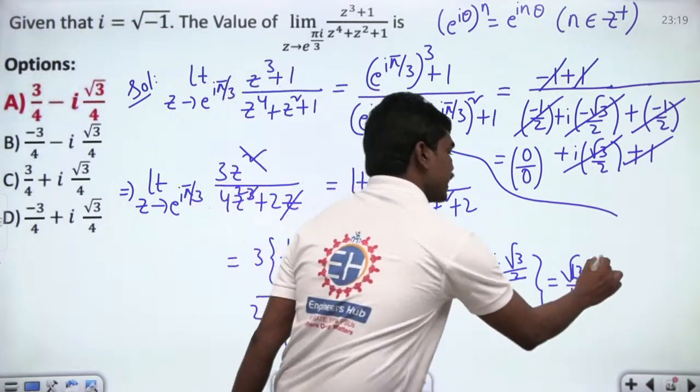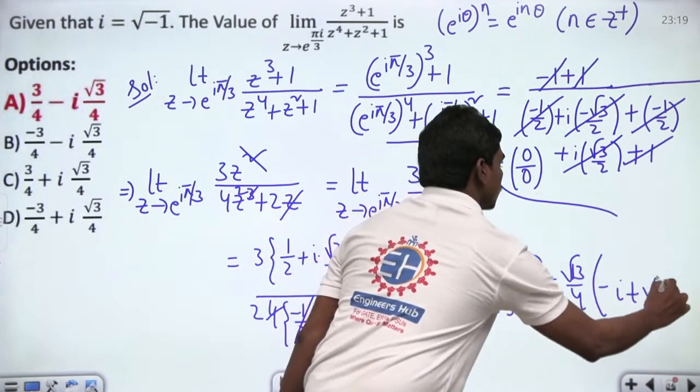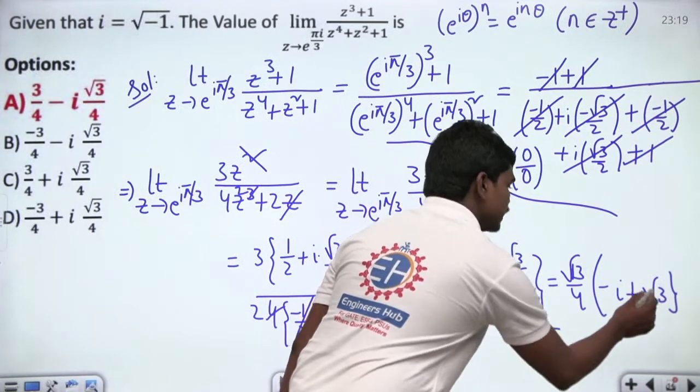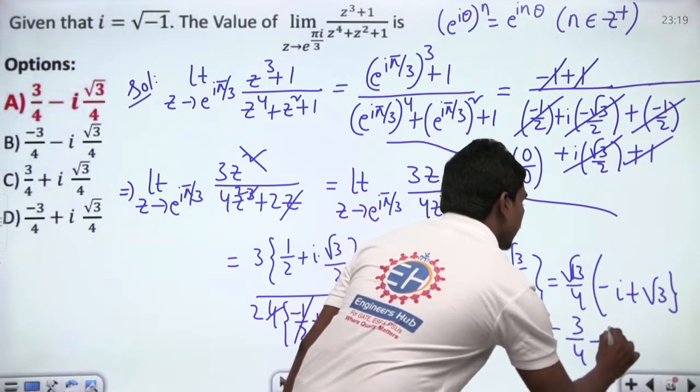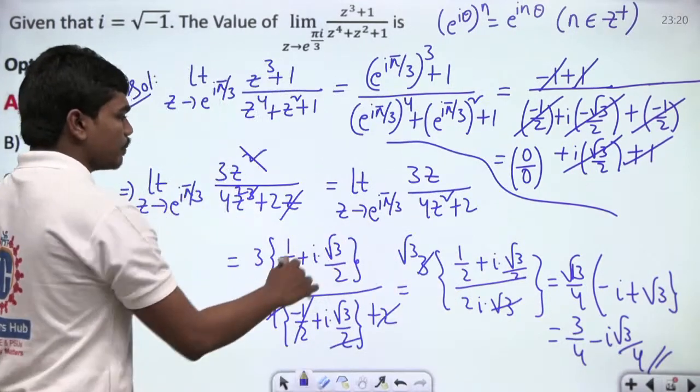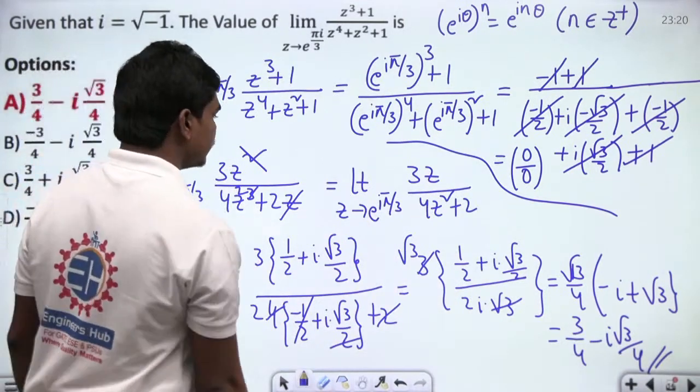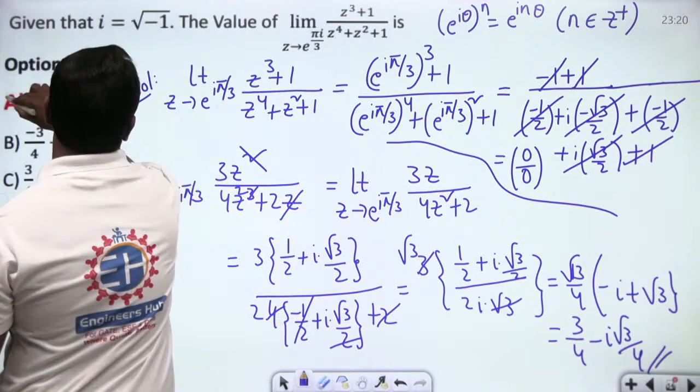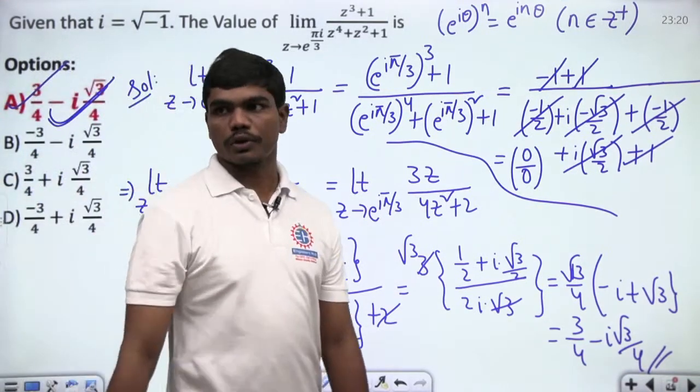So 1 by i is minus i plus root 3. This is what you have, and you will see 3 by 4 minus i root 3 by 4. This is the value that you will have finally. Okay, this is just application of L'Hospital rule, and you could see clearly 3 by 4 minus i times square root of 3 by 4. This is what you have.